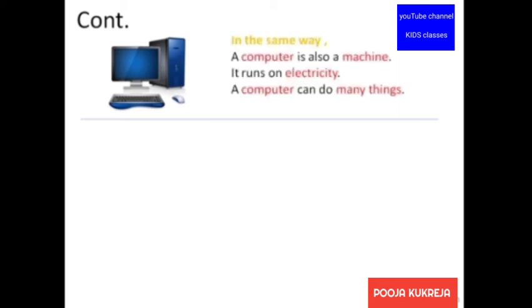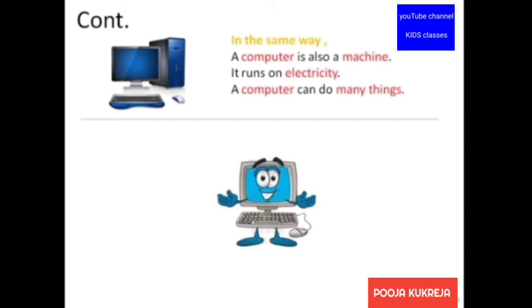So moving forward, we have the same image, that is the image of a computer. So we all know that we need either electricity, fuel, or human power to run some machines. In the same way, computer is also a machine which runs on electricity. A computer can do many things. Let's see what a computer does.